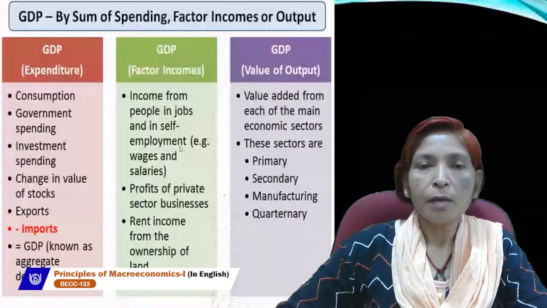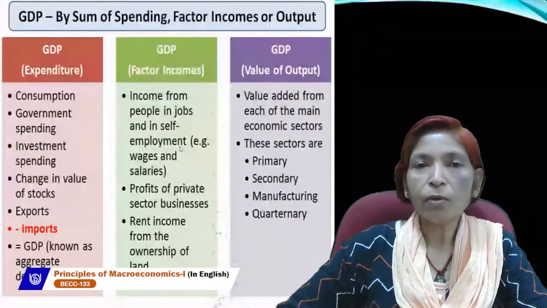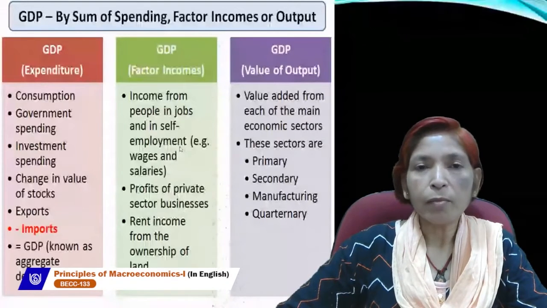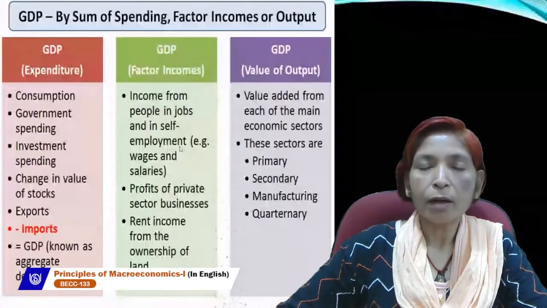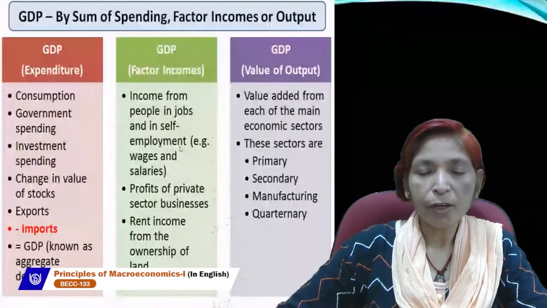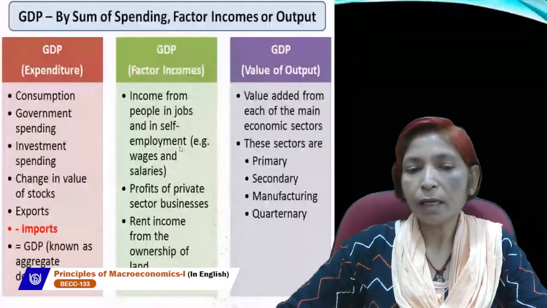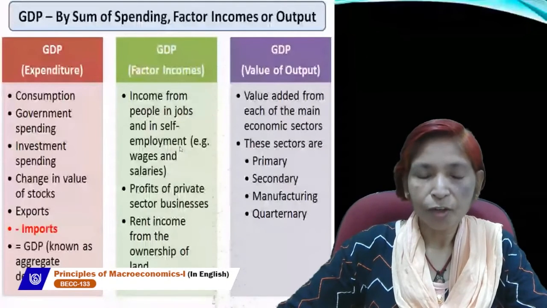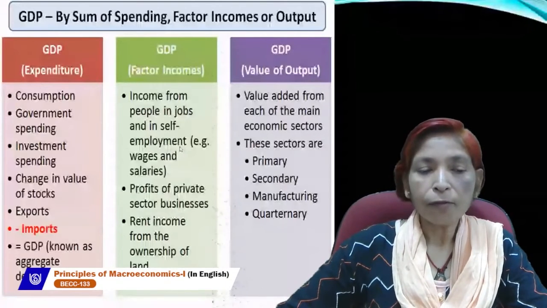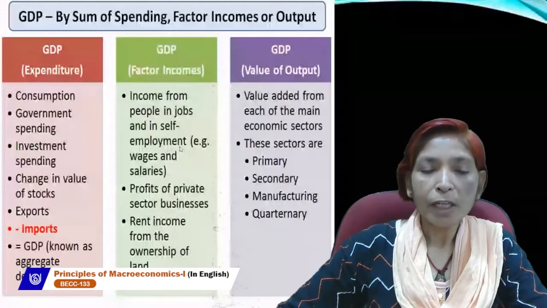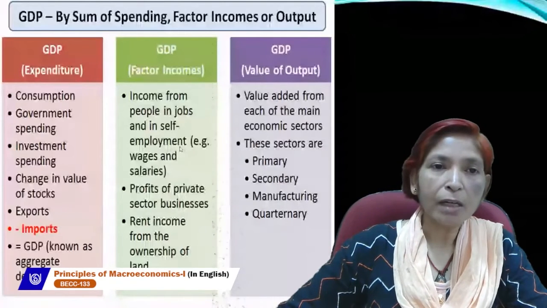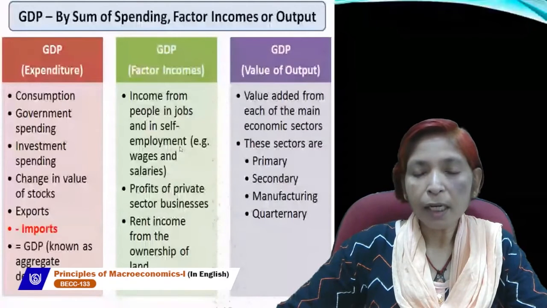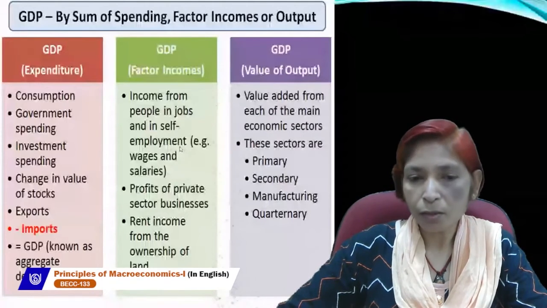In the production process, value is added to intermediate goods. It means value can be added to intermediate goods. But in the case of final goods, no value is added. For example, if we use wheat, then we can make so many things from wheat. But if we take bread, bread is a final good.